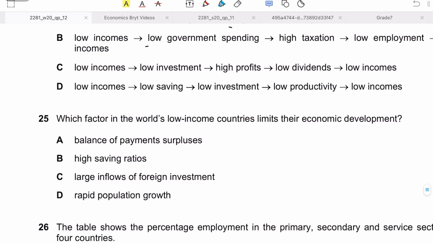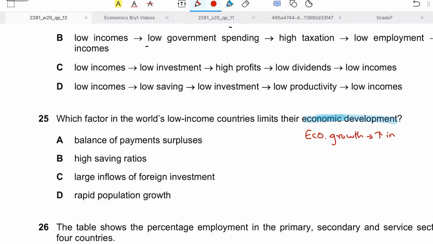Okay, so question number 25 says, which factor in the world's low income countries, like developing countries, limits their economic development? So guys, first of all, you need to understand what economic development means. Economic development is basically a measure of the quality of life, because there's a difference between economic growth and economic development. Economic growth is basically your increase in GDP, that is increase in real GDP, increase in real incomes.